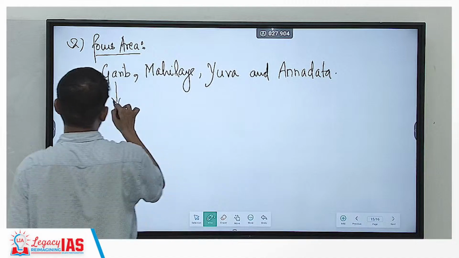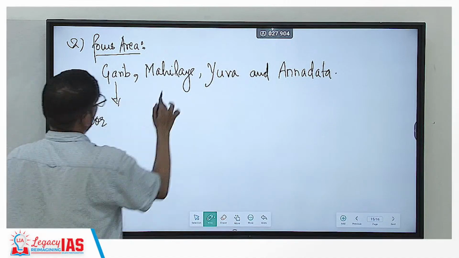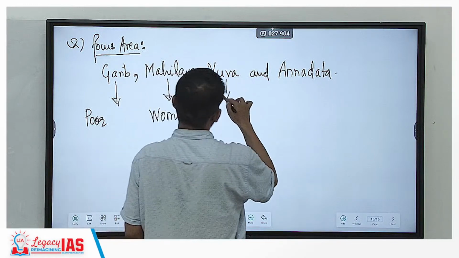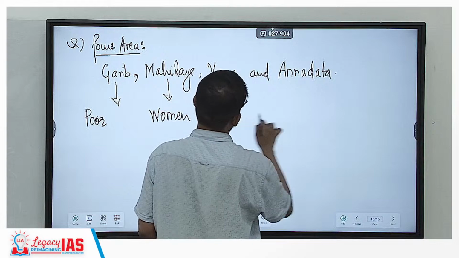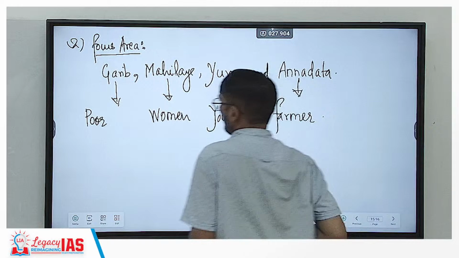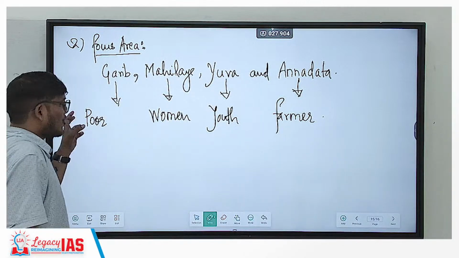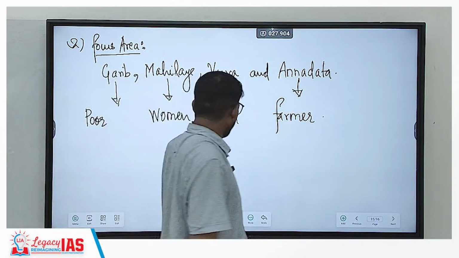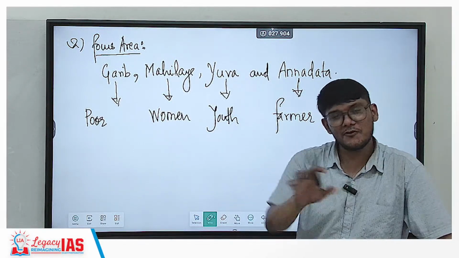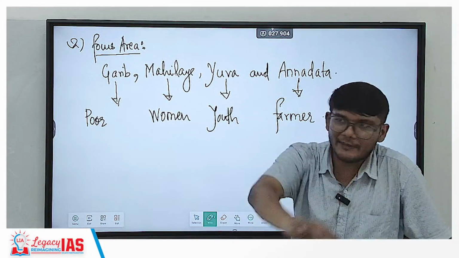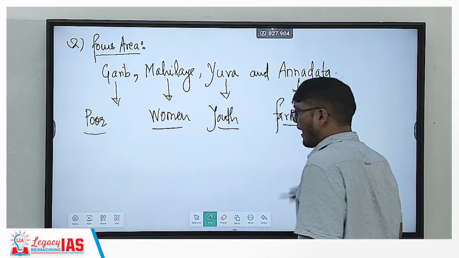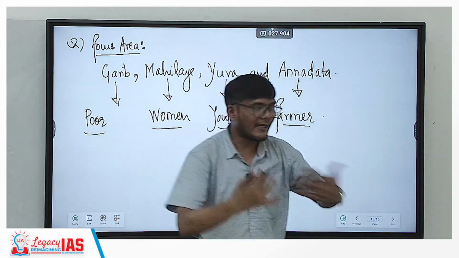So this is poor, women, youth, Annadata, that is. So basically, if you are not poor and not men and not youth and probably not a farmer, does that mean there is nothing for you? That is not the case. It simply means that there is a special focus on poor, women, youth and farmer simply because they needed more.